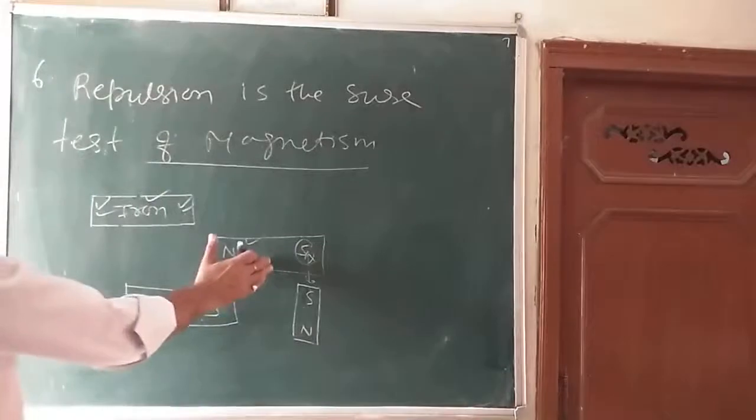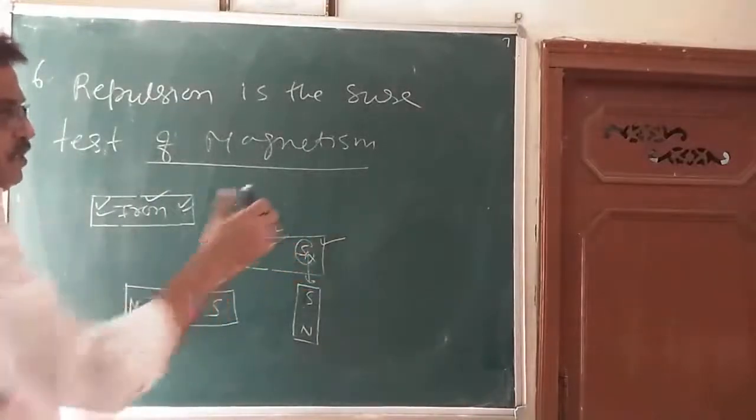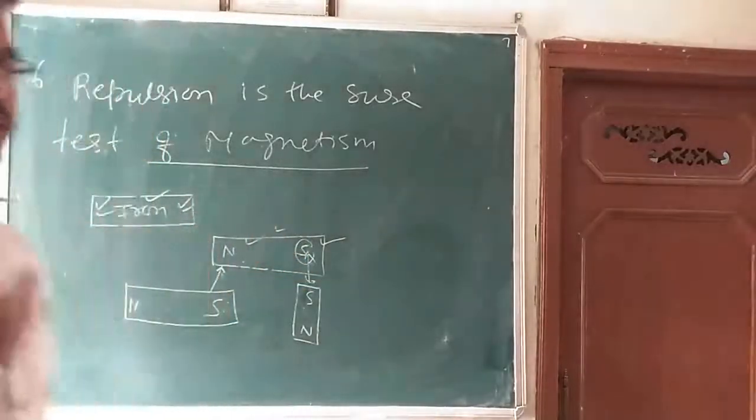It will happen in one of the two, not in the other. So here the repulsion occurs only in the magnet. Is that clear? So immediately you can identify that this is a bar magnet.